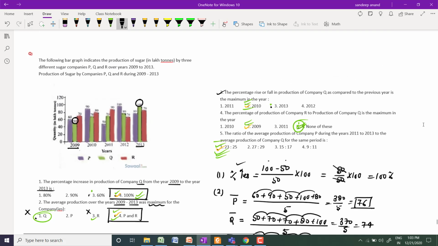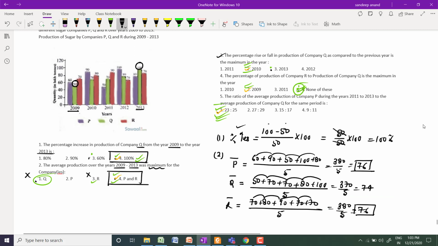Now question number 3. The percentage rise or fall in production of the company Q as compared to the previous year is maximum. I'm starting with the options. In 2011, the Q value is 70, and in the previous year it is again 70. There is no rise or fall, so this option is redundant.